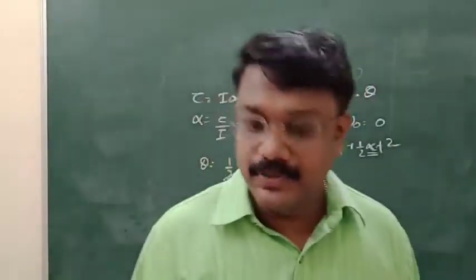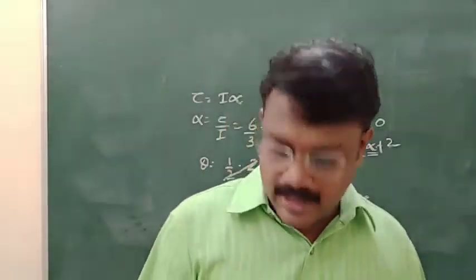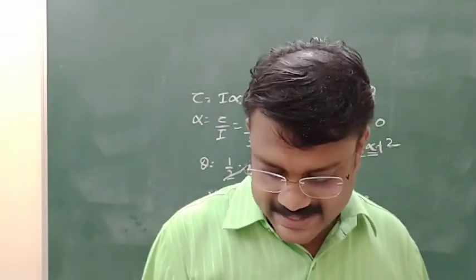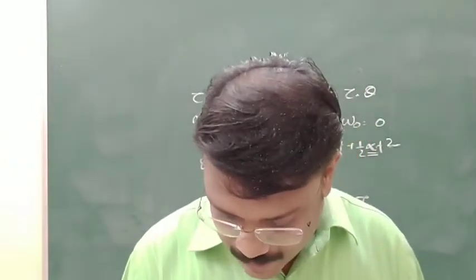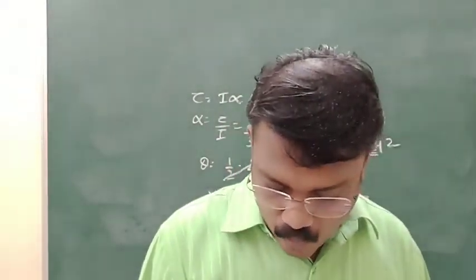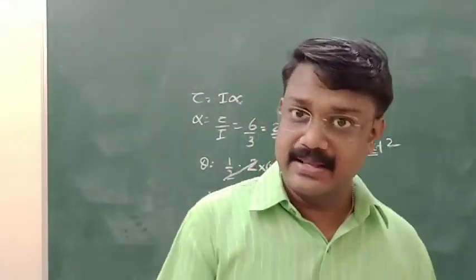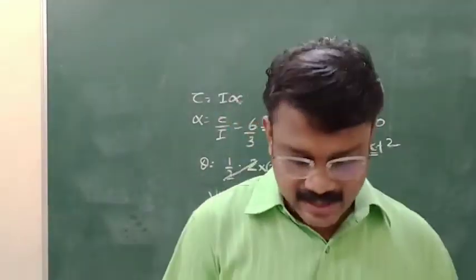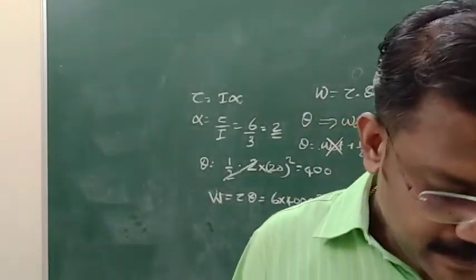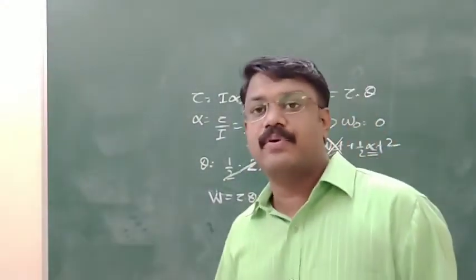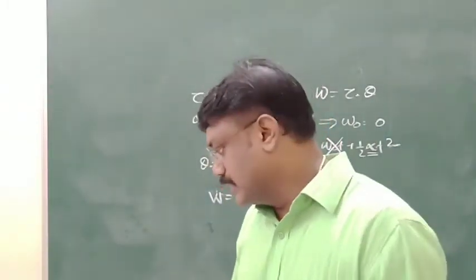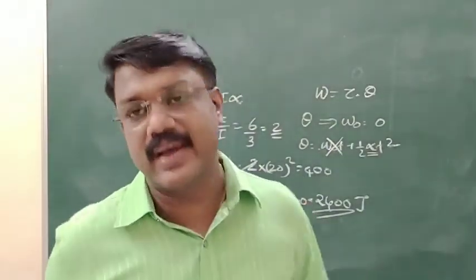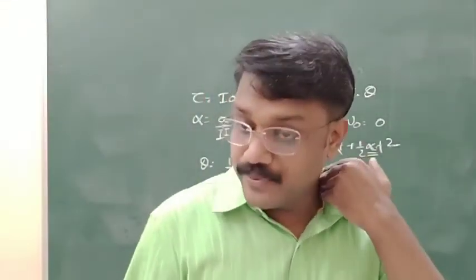Now, question number 25, the last question. Calculate the moment of inertia of Earth about its diameter, taking it to be a sphere of mass 10 to the power 25 kilogram and diameter 12800 kilometer. Diameter is given, mass is given, and it's a sphere. For a sphere about its diameter, its moment of inertia is given by 2 by 5 mr square. I already told you to learn those equations. You just substitute these values in that equation.